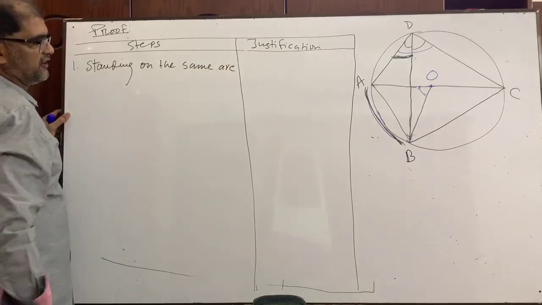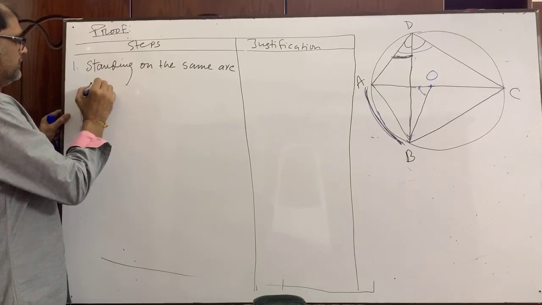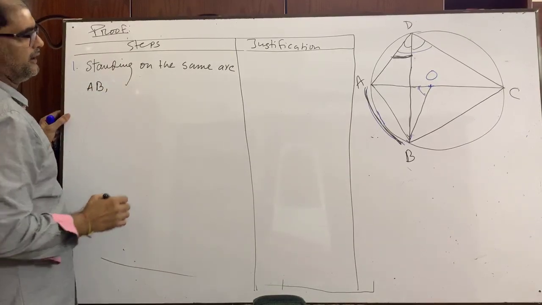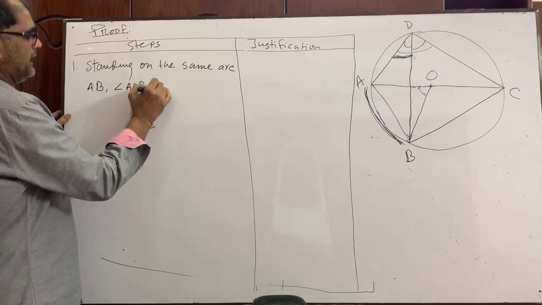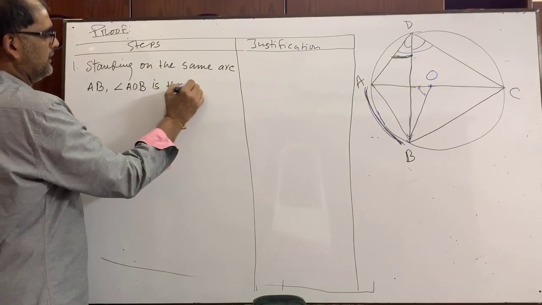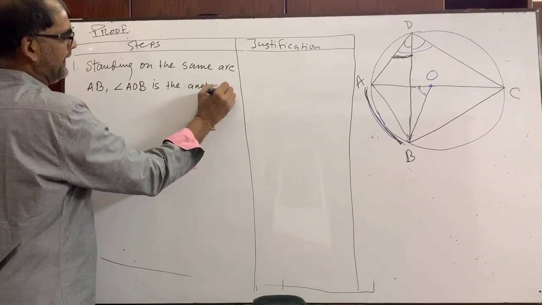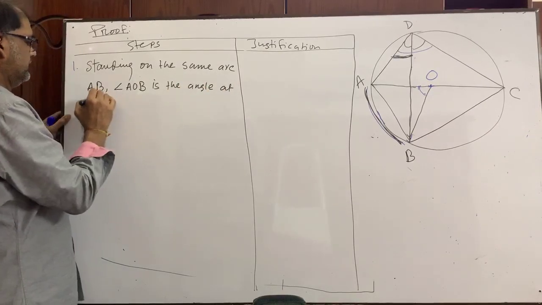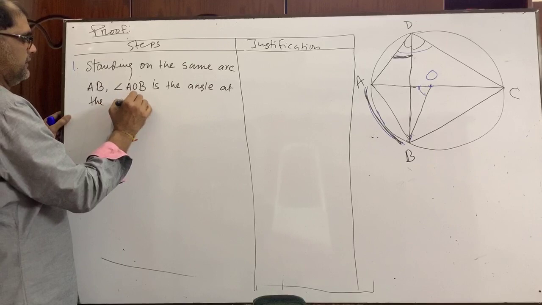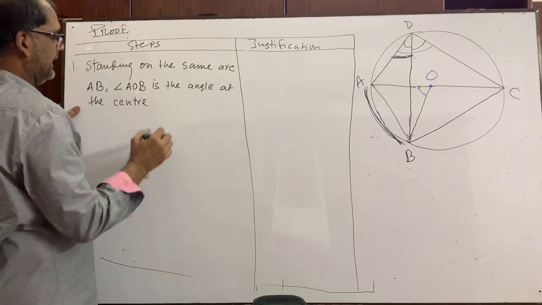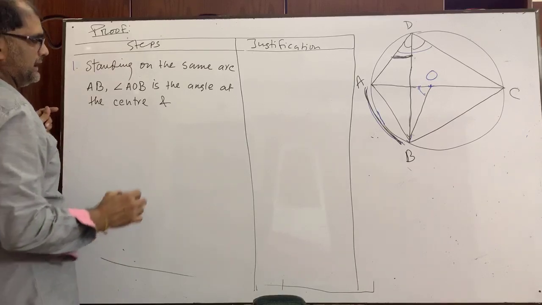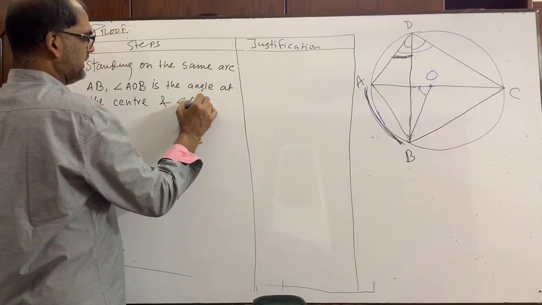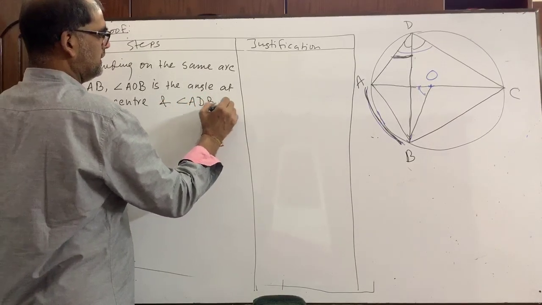Standing on the same arc AB, angle AOB is the angle at the center, and angle ADB is the angle at the circumference.